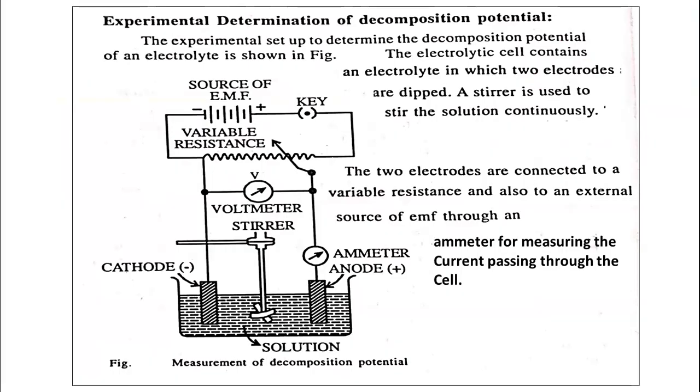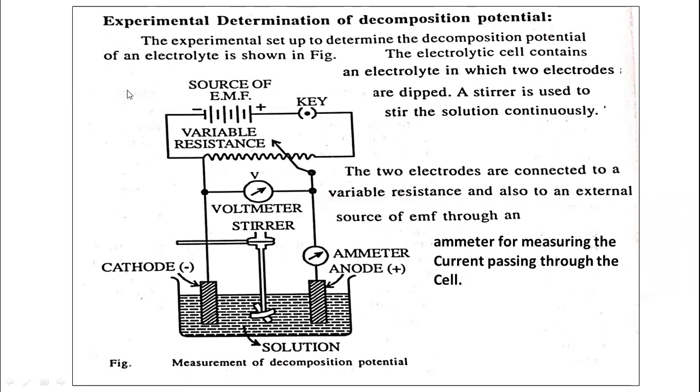So let us explain how to determine the decomposition potential. Experimental method for the determination of the decomposition potential. We know what a decomposition potential is. It is the minimum potential required to decompose the given electrolyte continuously.